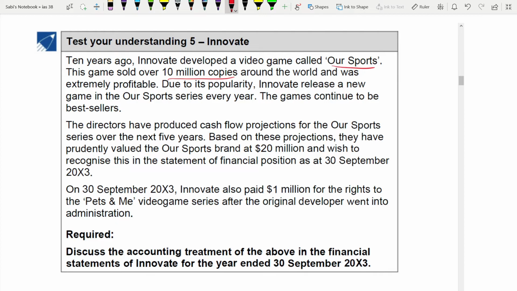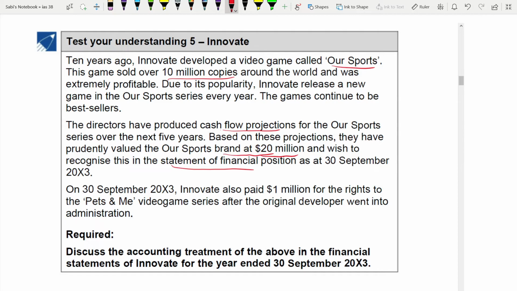The game continues to be a bestseller because every year they keep adding. Now directors have produced cash flow projections and based on it they are giving their brand a value of 20 million. Their brand is at 20 million based on the cash flow projections of the next 5 years. They want to recognize this brand of 20 million in the statement of financial position.